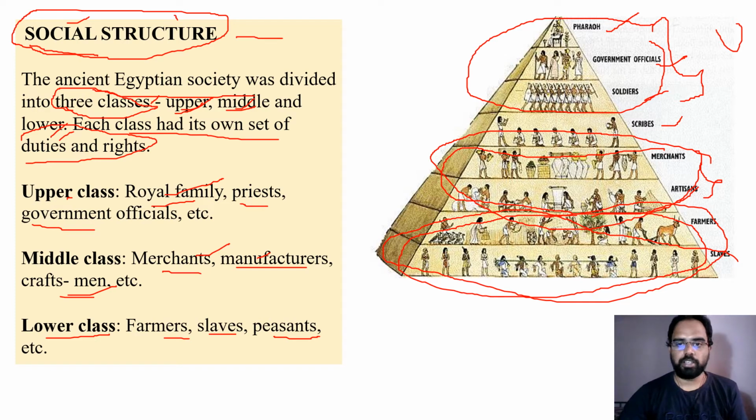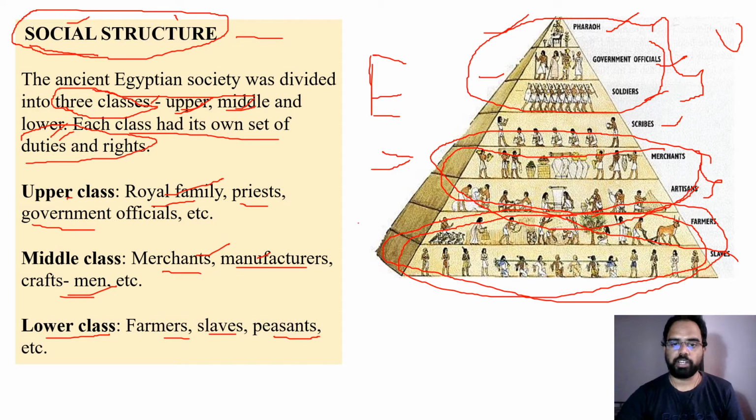So this is how socially people organized themselves into groups in Egyptian society. If you observe Egyptian society, the highest status is enjoyed by kings and his family members along with priests. The next level status is enjoyed by merchants or business class people or the manufacturing class people.